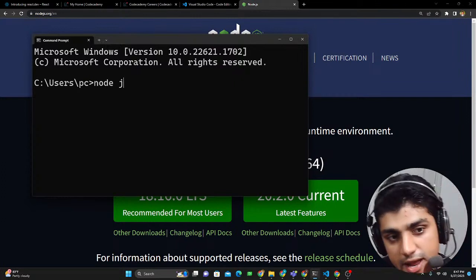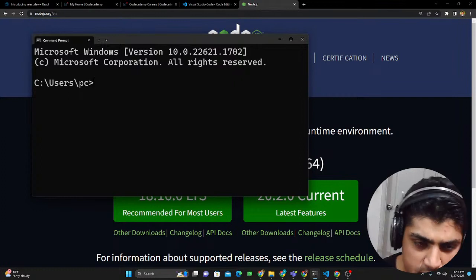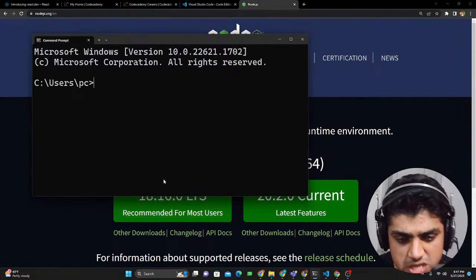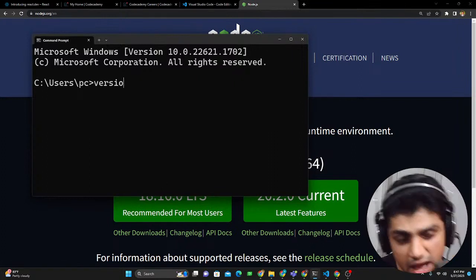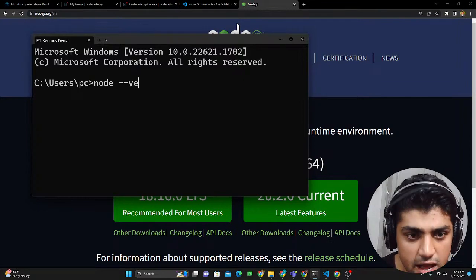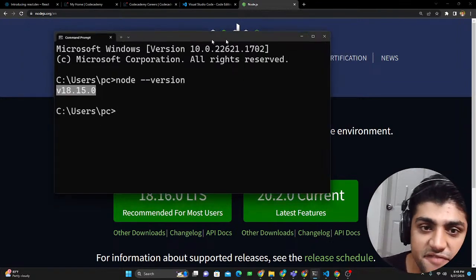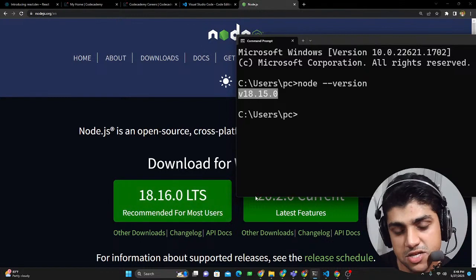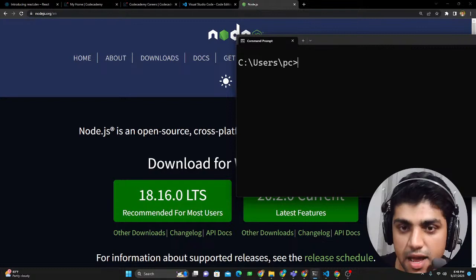So over here, what we're going to have is Node.js installed, and make sure it's added to the path. I installed it using the setup instructions, and it's pretty simple. And then at the end, just to make sure you have Node.js installed, you could just do node --version. If you do this, you could see that I have version 18.15 and this is 8.16. So I have a version that's a little older, but it doesn't really matter.